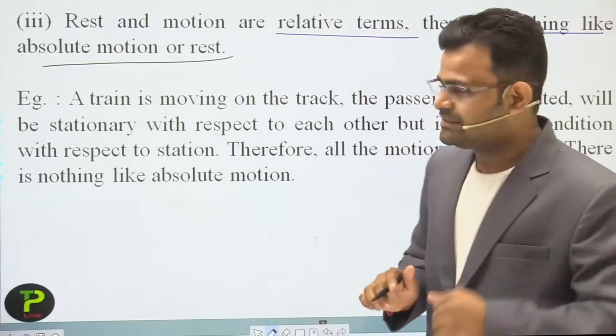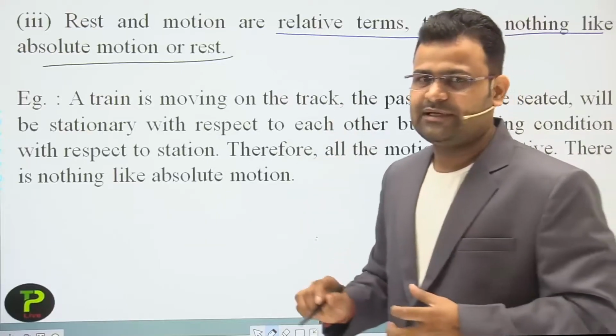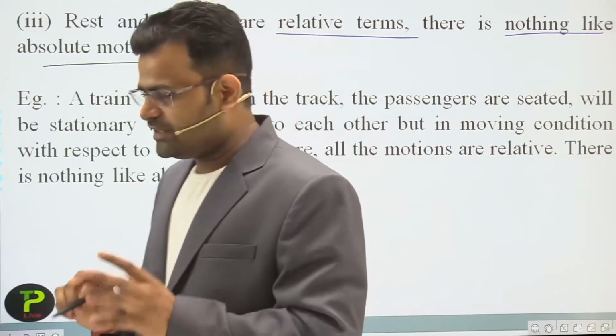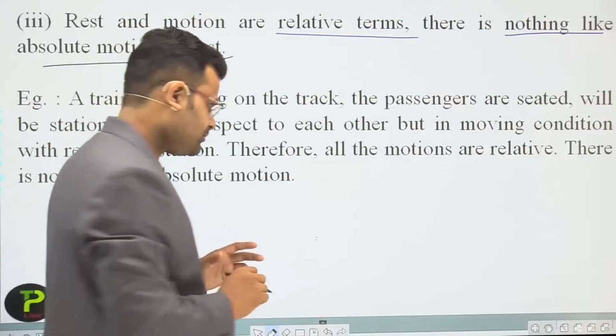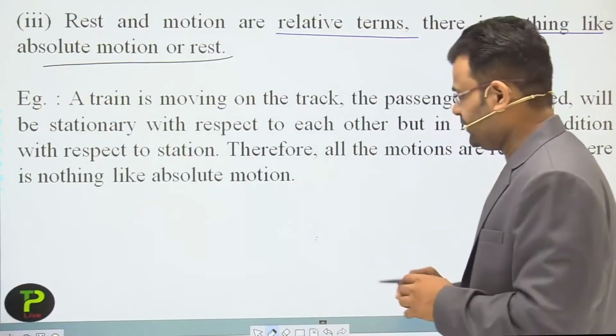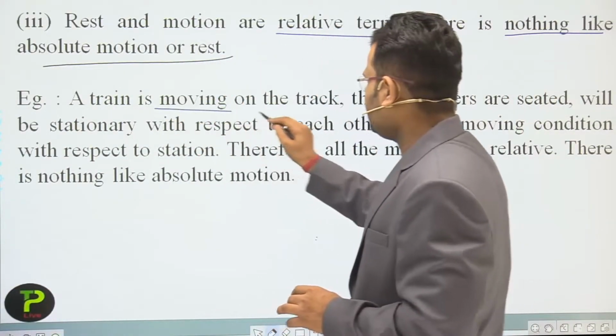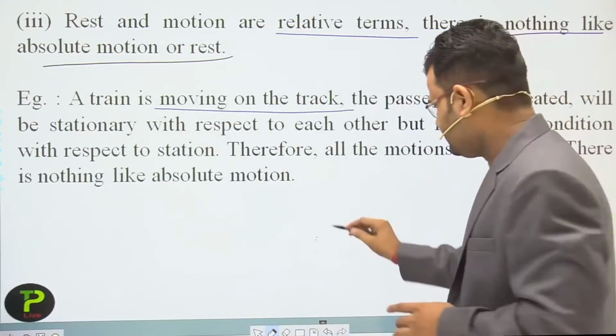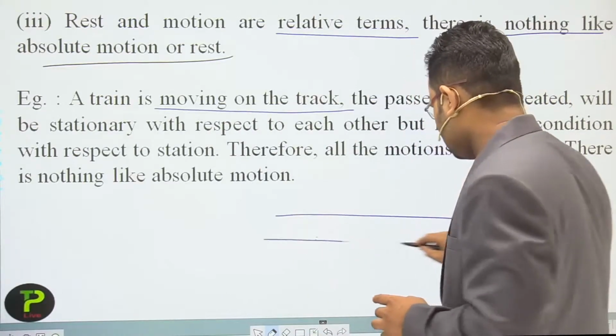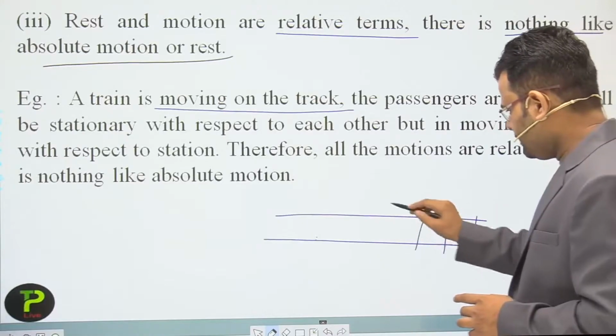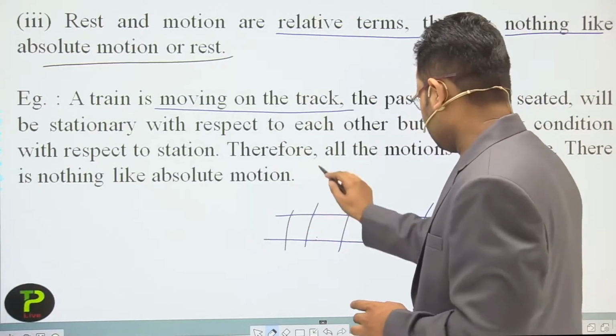Okay, so please remember that point. Sometimes it is asked in an objective question. Just a simple example, which I have already discussed. A train is moving on the track. That is a platform.